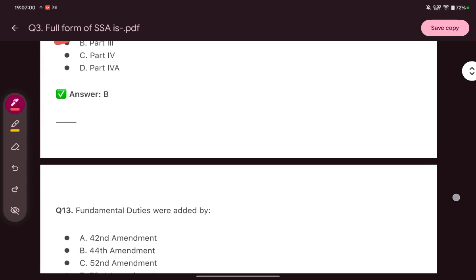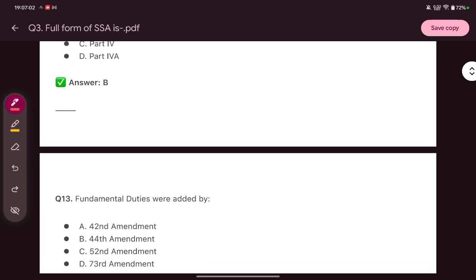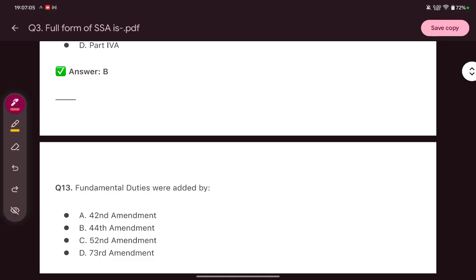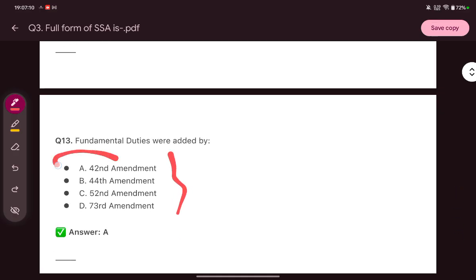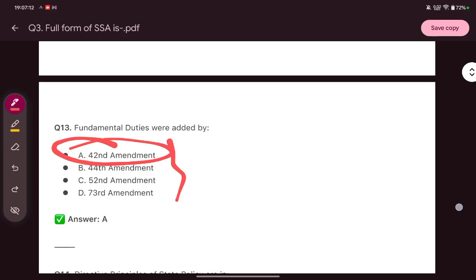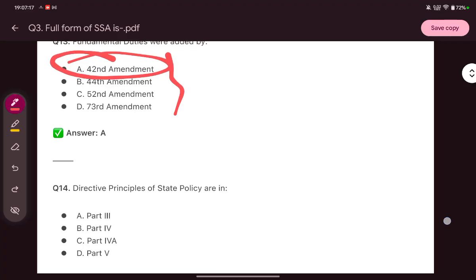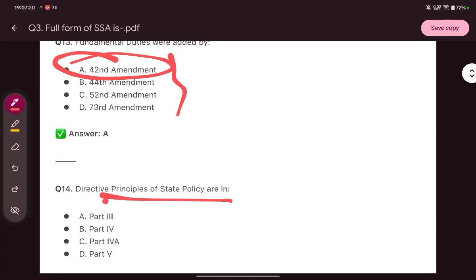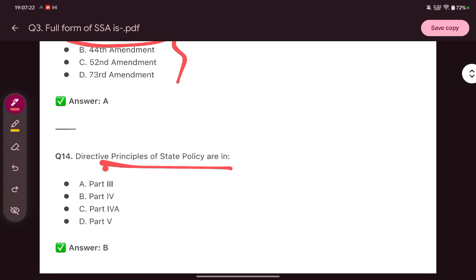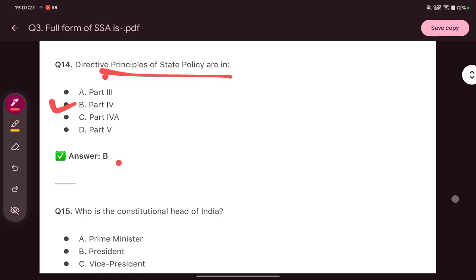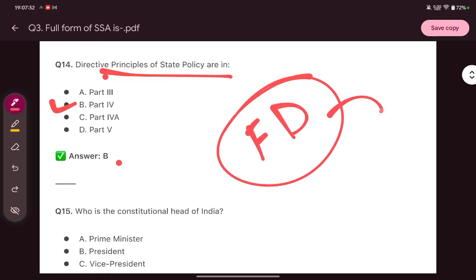Then question number 13 is, fundamental duties were added by which amendment? 42nd Amendment. Okay. Next question is, directive principles of state policy are in which part? Answer is B, Part 4. Now you tell me, fundamental duties are included in which article or which part?